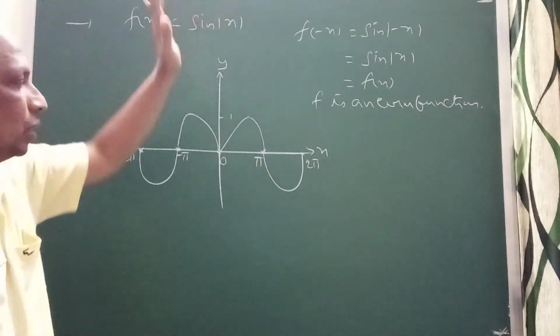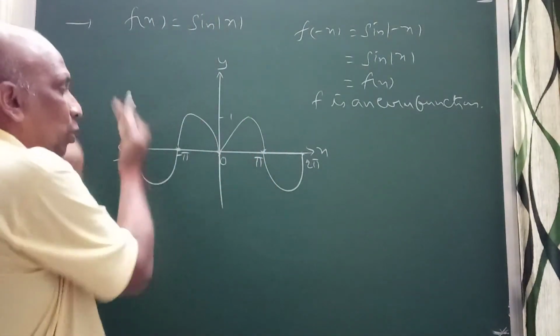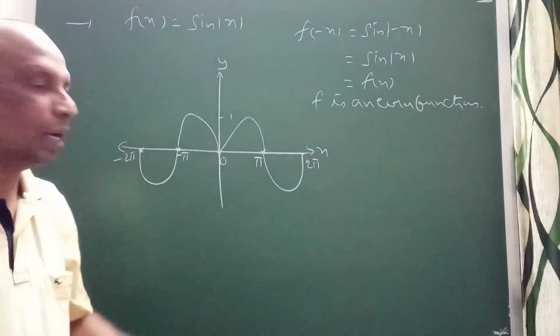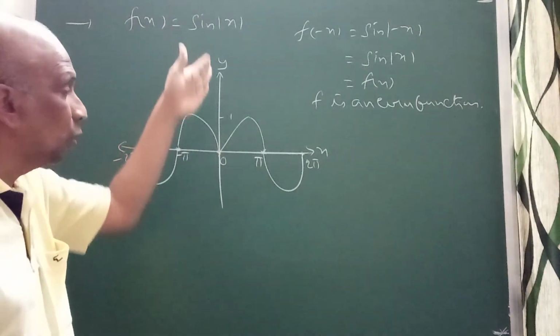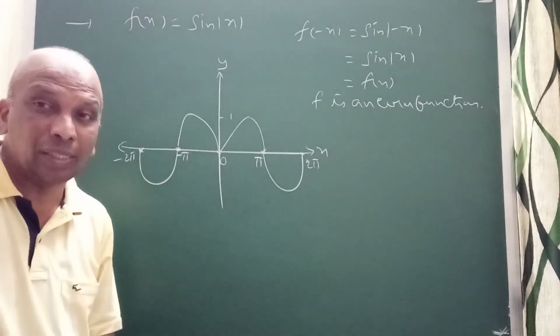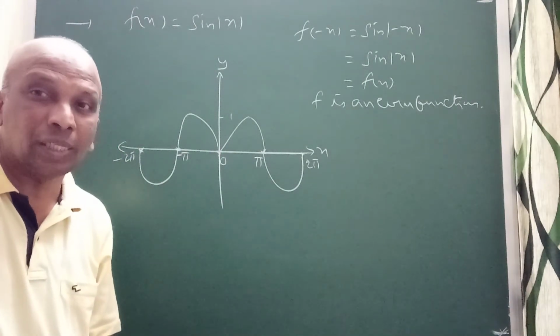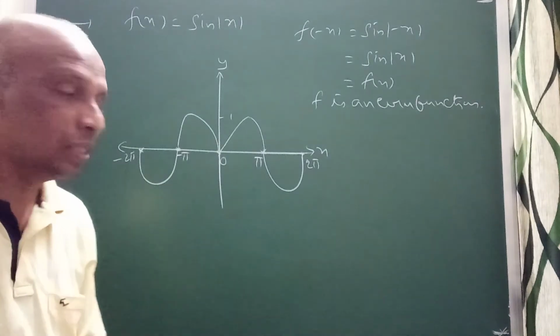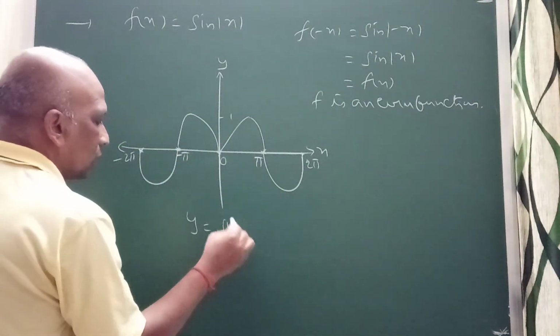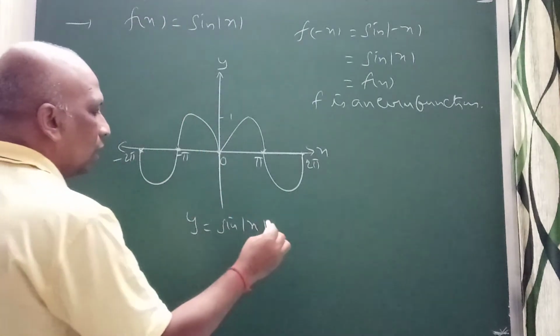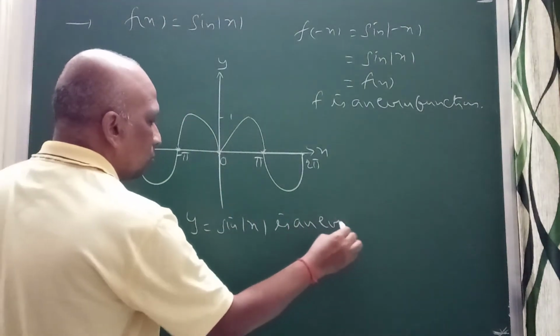Whenever you want the sin mod x graph, you draw the image of that on this side. Now you can see clearly this is symmetric about the y-axis. When it is symmetric about the y-axis, definitely I can say y equal to sin mod x, y means f of x only, is an even function.